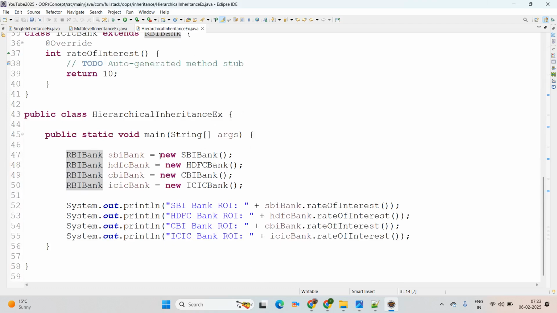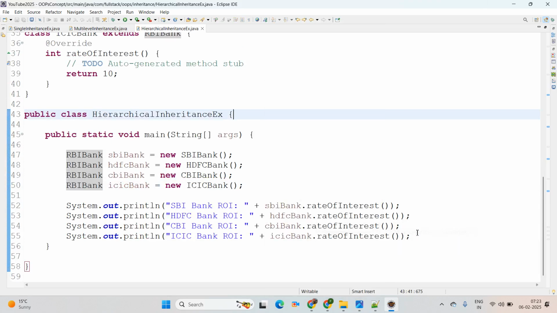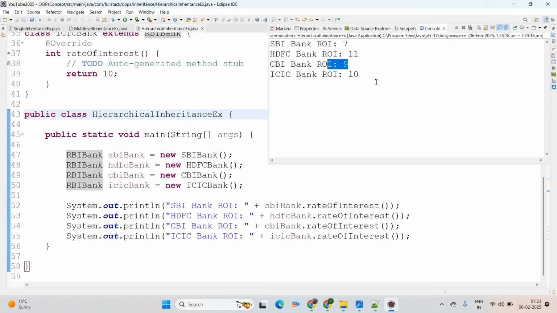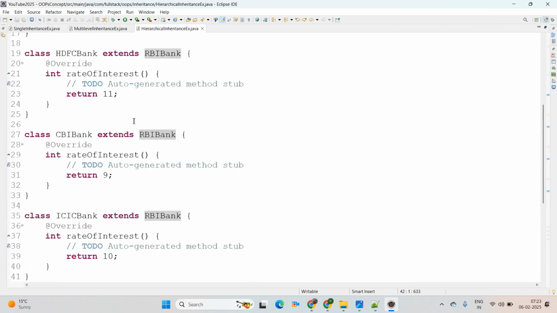And once we create the object of our child classes, right, then we are able to see different rates of interest here. See on screen. Simply try run as Java application, it will give us the output. See, SBI 7, HDFC 11 rate of interest, CBI 9, and ICICI is 10. And here we use one concept.